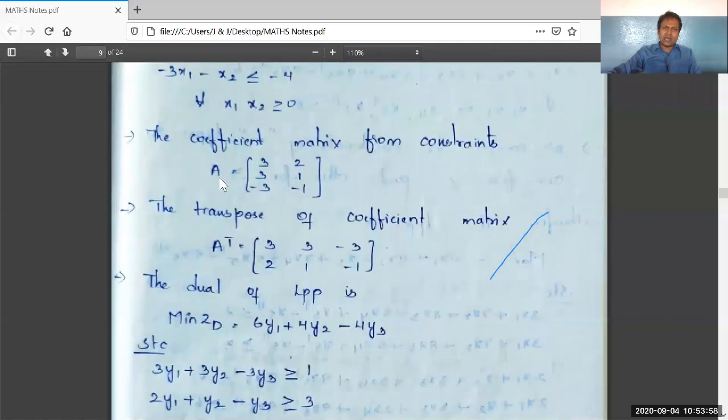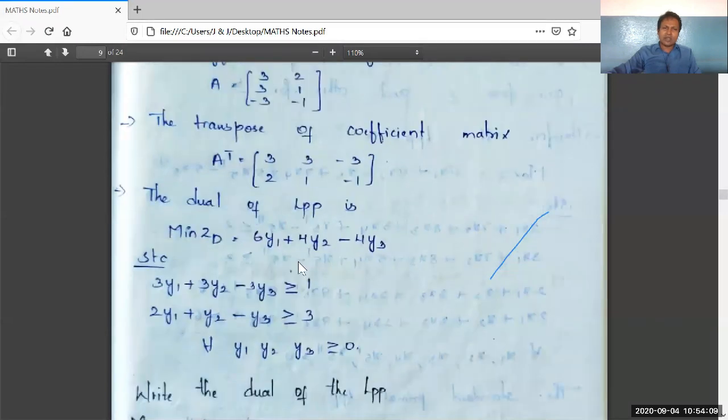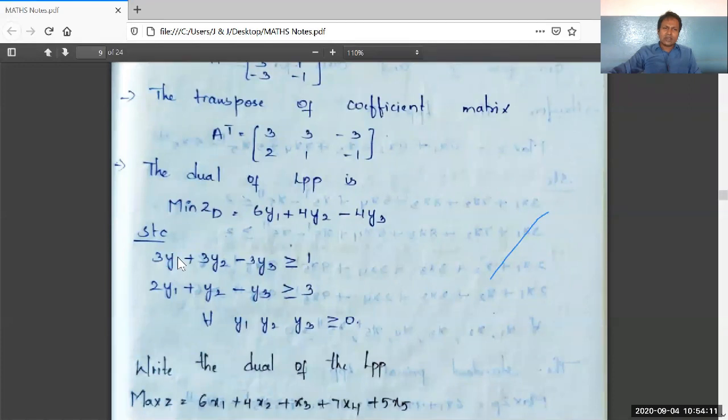The next step is writing A transpose. A order was 3 by 2, and A transpose order is 2 by 3, 2 rows with 3 columns. So the subject to constraints part contains only 2 constraints. As the primal LPP was containing max Zp, here we have written min Zd.